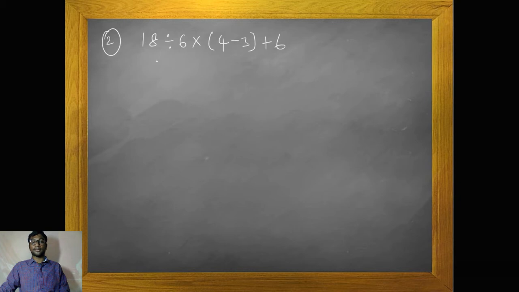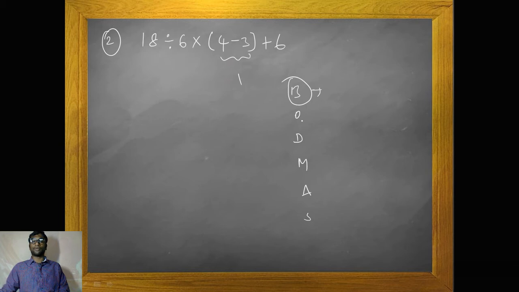Next question is 18 divided by 6 into (4 minus 3) plus 6. Go for the BODMAS principle. First should be the bracket: 4 minus 3 is 1.